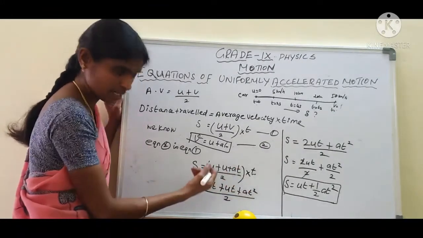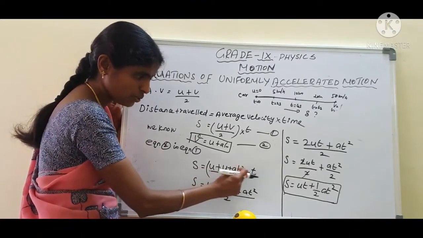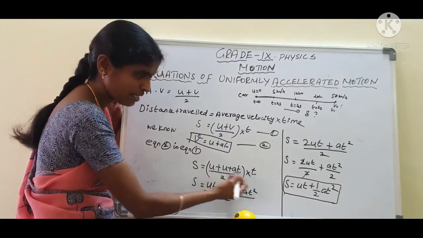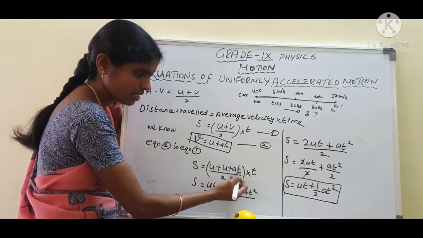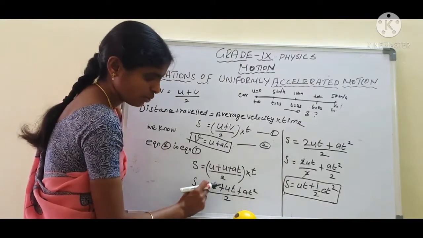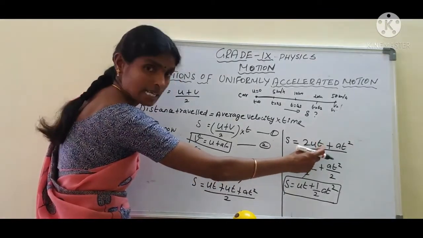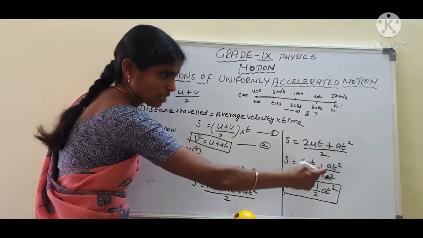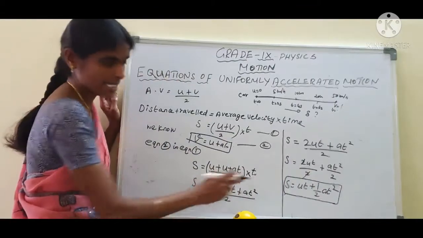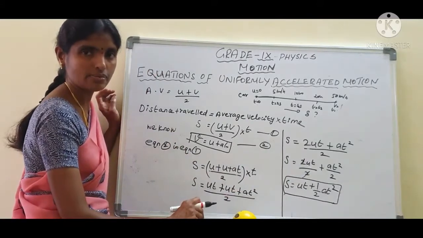Multiply the t inside: u into t plus u into t plus u a t square by t. Okay? First we multiplied the t with u, then with u and a t into t square. Now next step, s equal to ut plus ut, that is 2 ut plus at square by 2. Take the LCM: 2 ut by 2 plus at square by 2. The 2 cancels, giving s equal to ut plus half at square. This is the second equation of motion. Are you clear students?